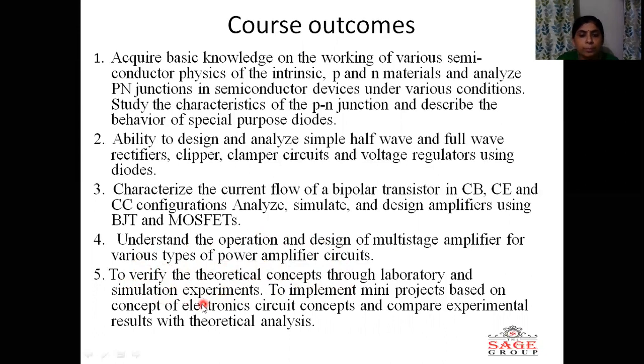Student should be able to implement the concepts which he has studied in the 5 units of theory, and it should be implemented in mini projects based on the concept of electronic circuits and compare experimental results with theoretical analysis. This is all about the scheme, syllabus, and course outcomes of electronic devices.